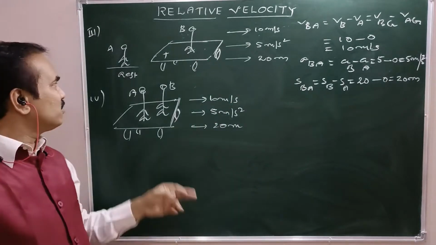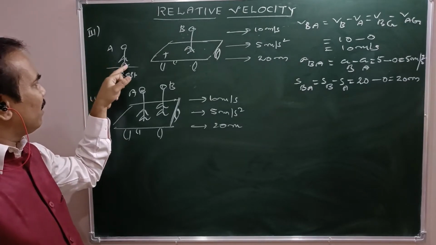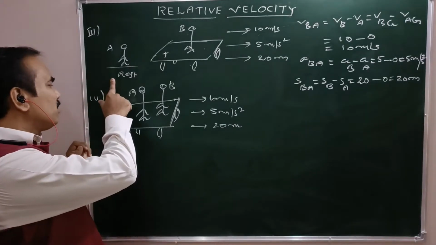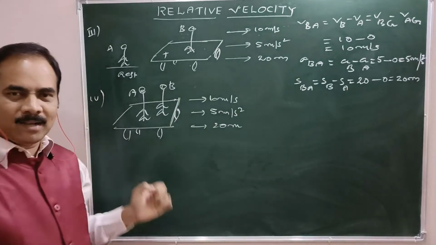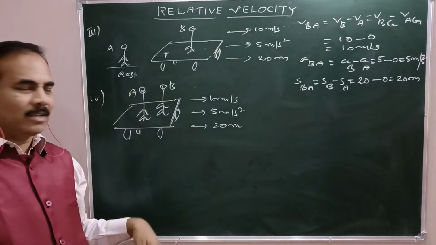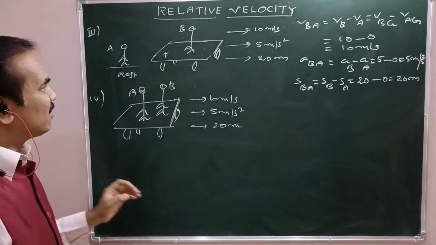But here what makes the difference? Person A initially is at rest condition on the ground. But in this case the same person moving along with B on the same trolley. Right? Now A himself observer in this case also. He is going to observe these particulars of B. Right? Now let us see.